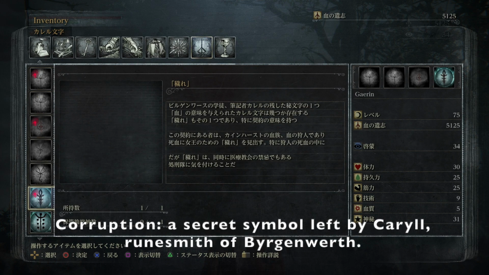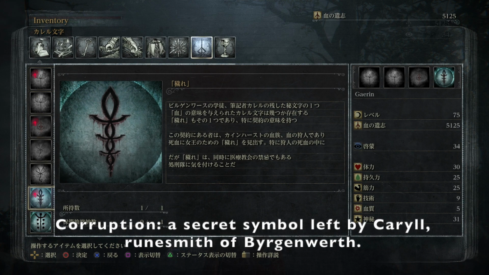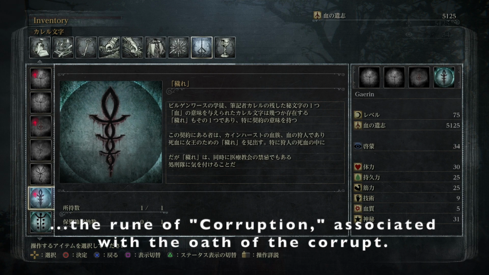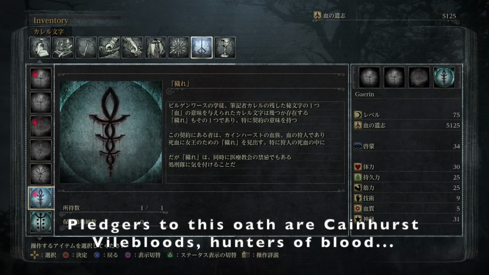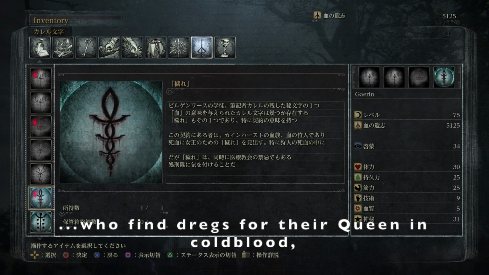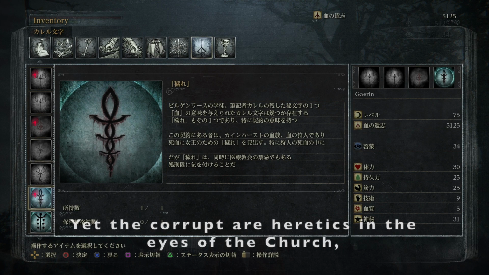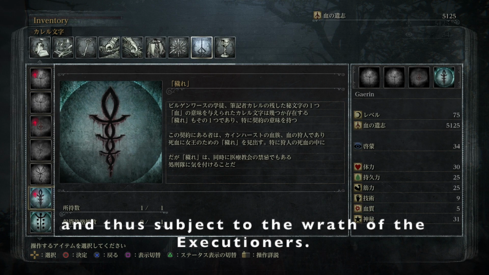just talking about. Impurity. One of the secret letters left by copyist Carol, student of Bergenworth. A number of Carol letters that were given the meaning of blood exist. Impurity is one of them as well, and has the particular meaning of contract. Members of this contract are blood relatives of Cainhurst, hunters of blood. They search out impurities in Deathblood for the sake of the Queen, particularly in the Deathblood of hunters. However, impurity is, at the same time, also a taboo of the Healing Church. Watch out for the executioners.